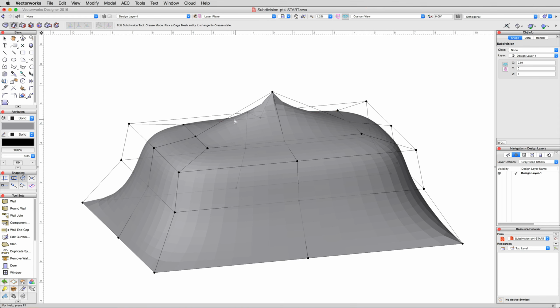But now that we've moved those cage elements inward, we need to crease the new outer top edges to get our rectangular shape back. Go ahead and click all of the new uppermost exterior edges and corners of the cage with the crease mode.